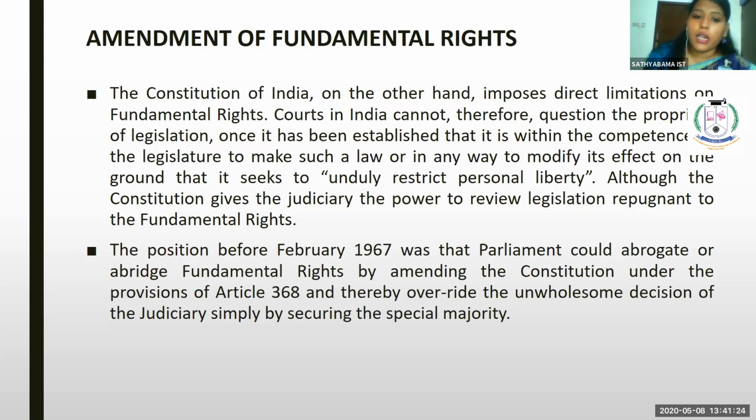So the position before February 1967 was that Parliament could abrogate or abridge fundamental right by amending the Constitution under the provision of Article 368, and thereby override the unwholesome decision of the judiciary simply by securing the special majority. Even if the bill gets a simple majority, or even a special majority, it now cannot be amended by affecting the basic structure of the Constitution.